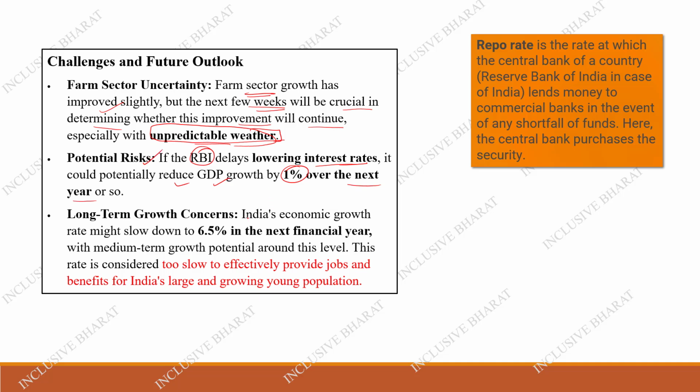Why should the RBI lower the interest rate? What rate does the RBI have to reduce? See, every bi-monthly, the RBI comes up with the repo rate. Currently, the repo rate is at 6.5%, if I'm not wrong. The repo rate is nothing but the rate at which the central bank of the country, that is the RBI, lends money to the commercial banks in the event of any shortfall of funds. For this, the central bank will purchase securities from the banks.